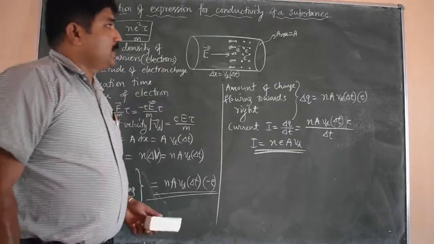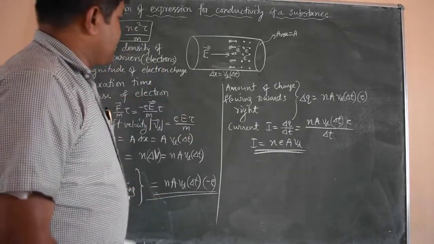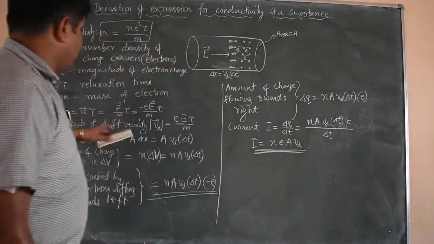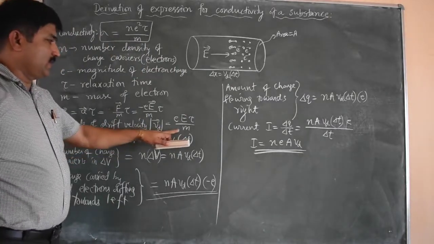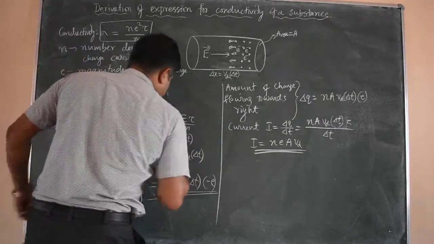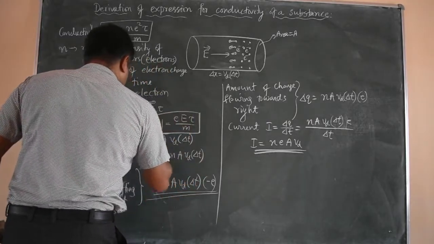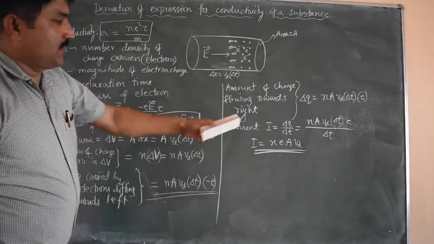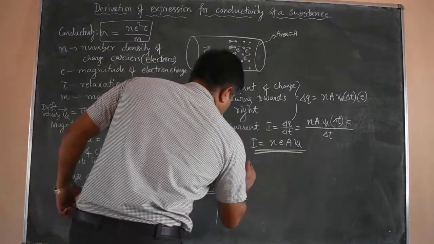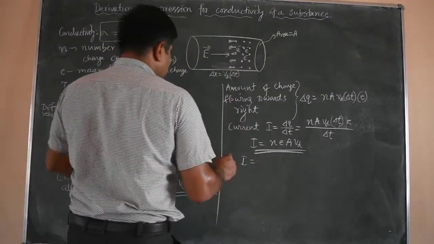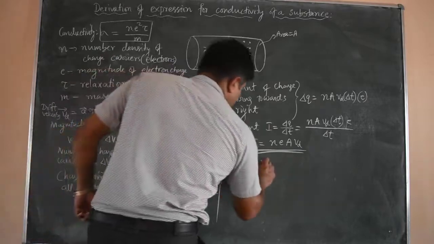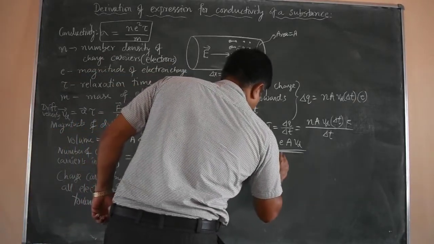So up to here. Next we are substituting the drift velocity value. Already we got the magnitude of drift velocity equal to this much. Okay, so this is the drift velocity expression. We substitute it in this current expression. So current I equal to n e A...